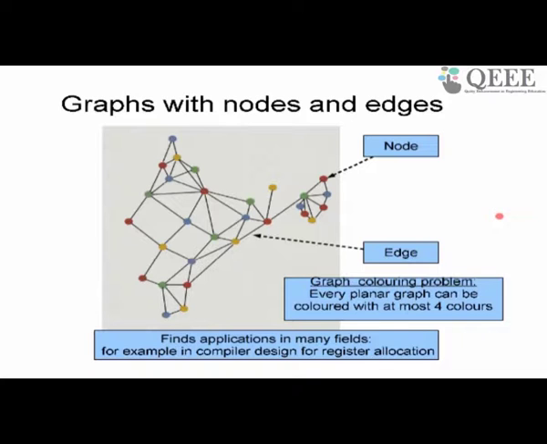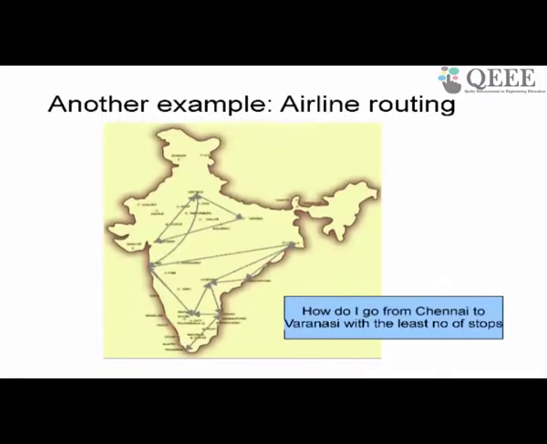Of course, this problem may not give you planar graphs. They will usually be non-planar, and therefore you may need many more than 4 colors to solve this problem. And this problem is not very easy to solve. But this is an example which is used quite a lot. Coloring is an example which is used, but we are not going to be discussing graph coloring in this module.